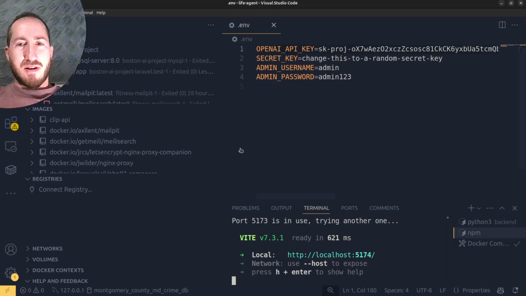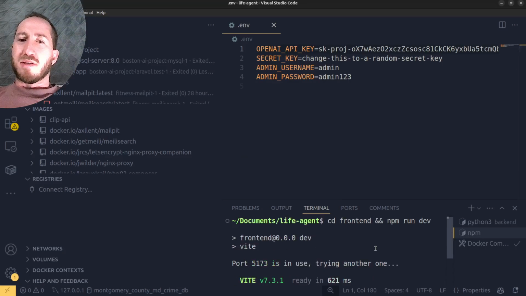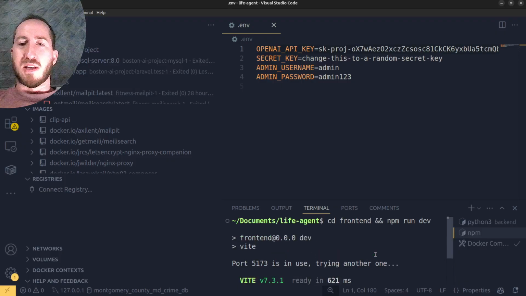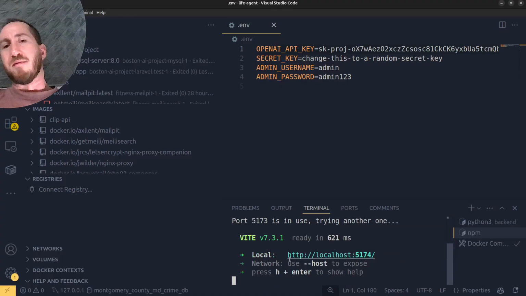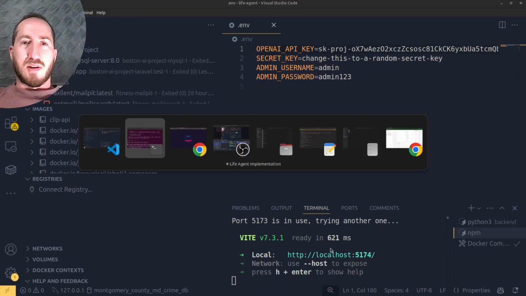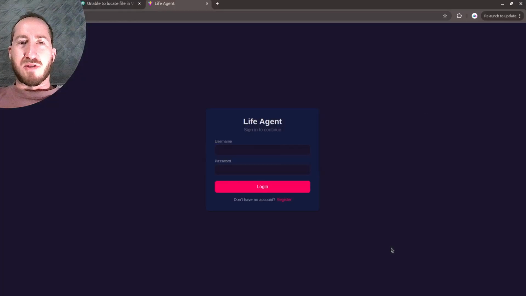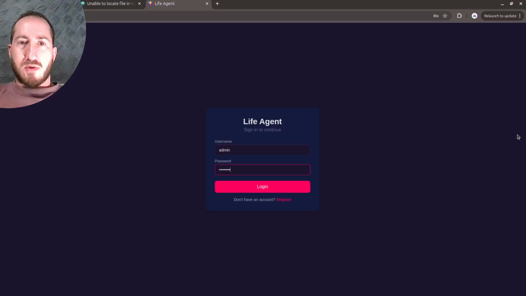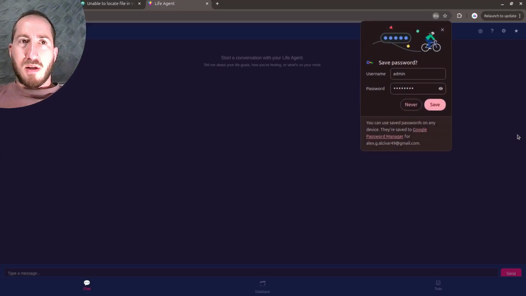It couldn't have known. And it's important to understand how these things work. Although I'm not sure what would have happened if I said 5173 doesn't work. Here's the output of this, and it would say, ah, yes, you need 5174. So I suppose it would have helped us get around that eventually. But here we have our life agent. I could sign in with admin and admin123, I suppose.